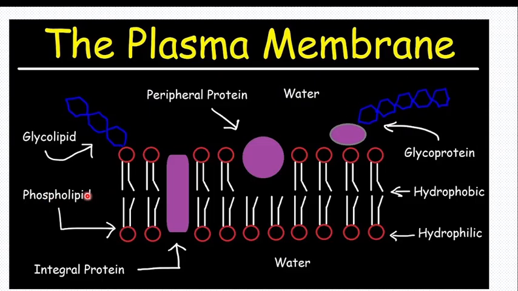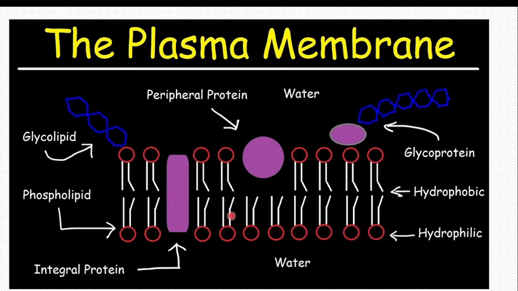This is phospholipid. It is a bilayer. This is layer number 1 of phospholipid: phospholipid, phospholipid, phospholipid. Layer number 2: phospholipid, phospholipid. Now, this is a protein molecule, floating in the bilayer of phospholipid.